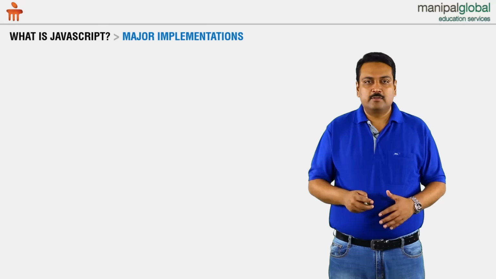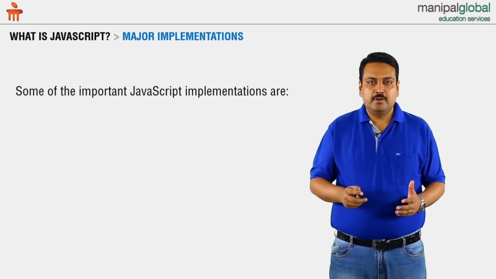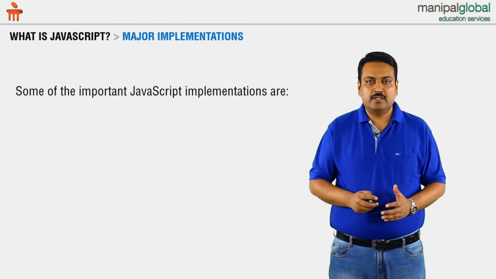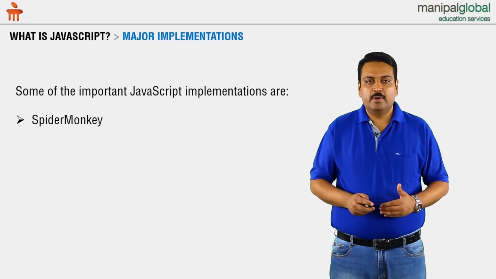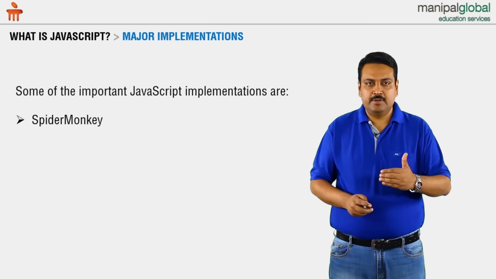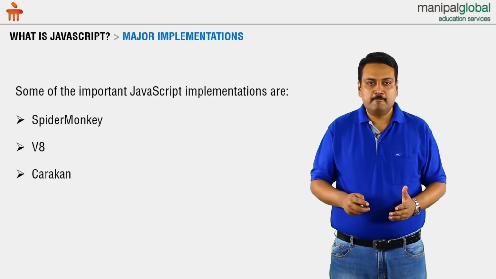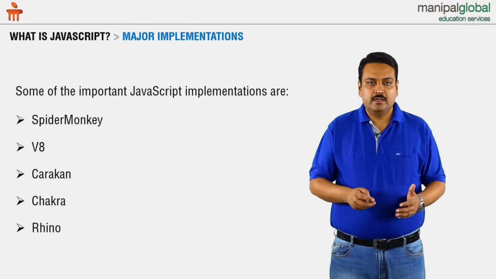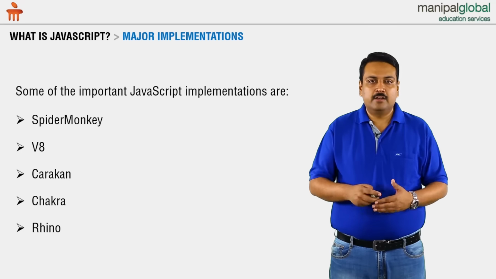Now let's look at some of the major implementations of JavaScript. JavaScript is implemented on the client side as well as on the server side, but the major implementation is in the form of JavaScript engines. Here I have some examples of JavaScript engines. I have SpiderMonkey, which is a major JavaScript implementation. I have V8, Carakan, Chakra, and Rhino. Chakra is the JavaScript engine on IE, V8 is for Chrome, and Carakan is used in Opera.